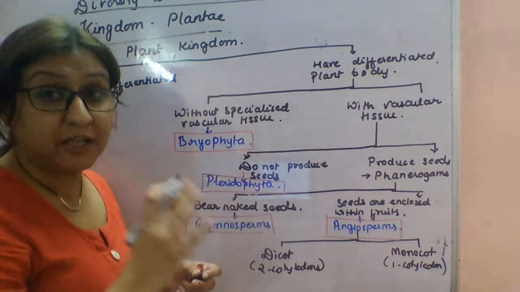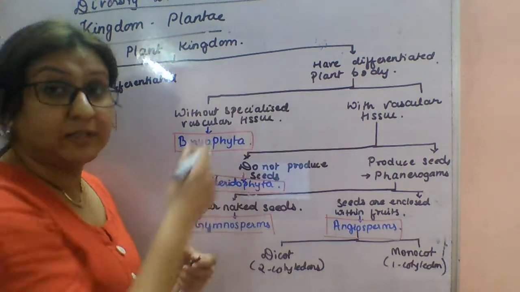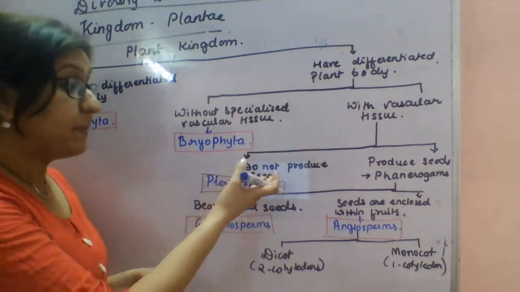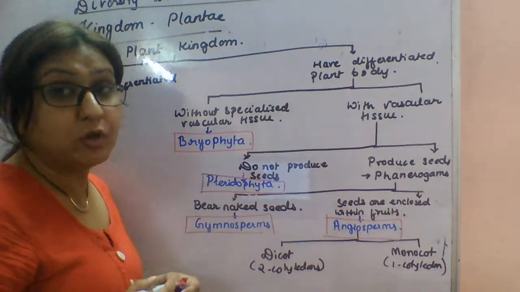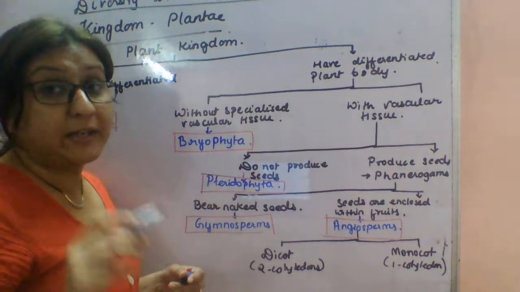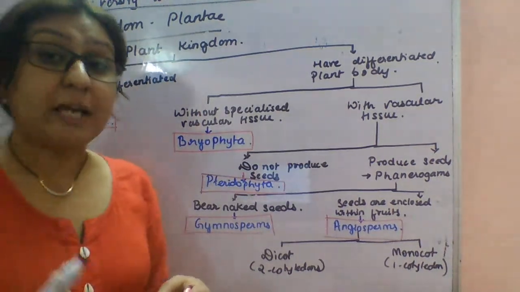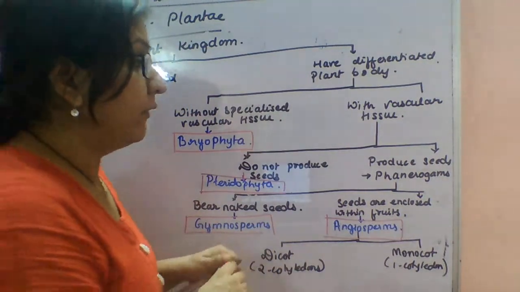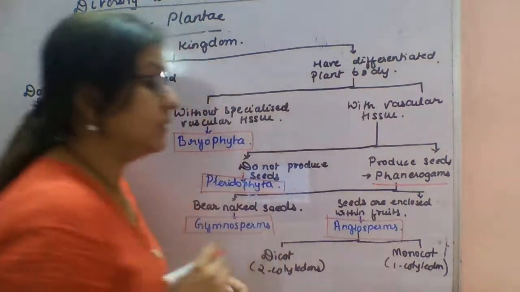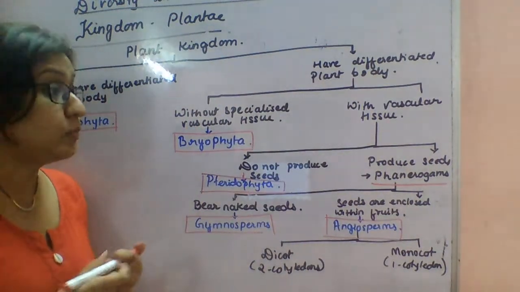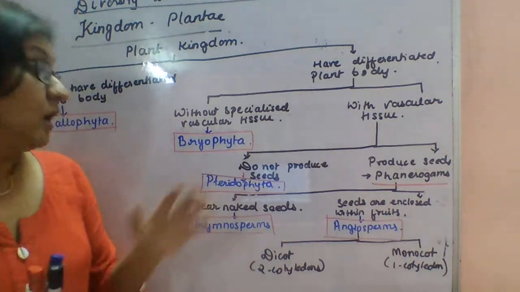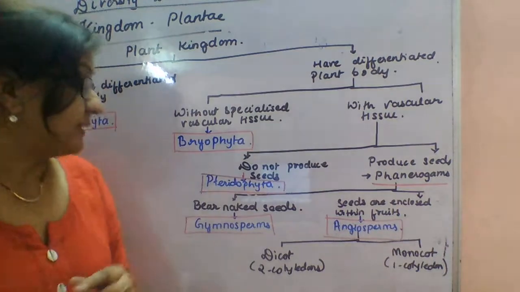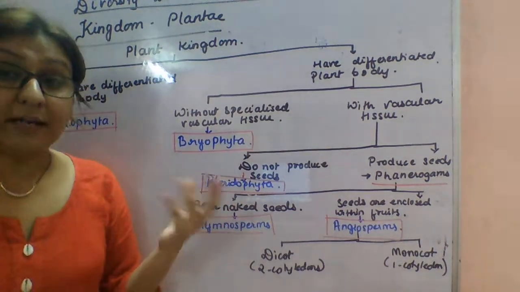With vascular tissue, there is proper transportation of water. The third level of classification is whether the plants are able to produce seeds or not. Children, those plants which are able to produce seeds are called phanerogams. This is a term all of you learn. Plants which do not produce seeds are called cryptogams.